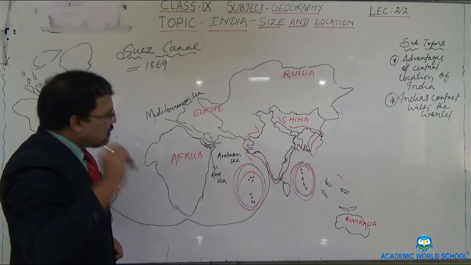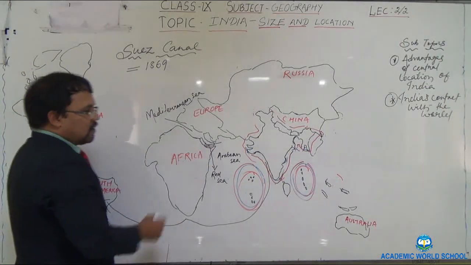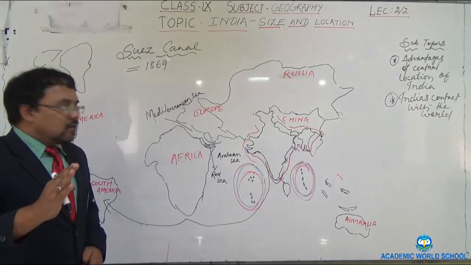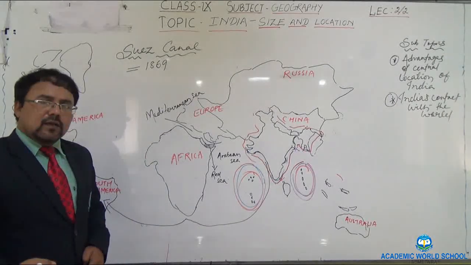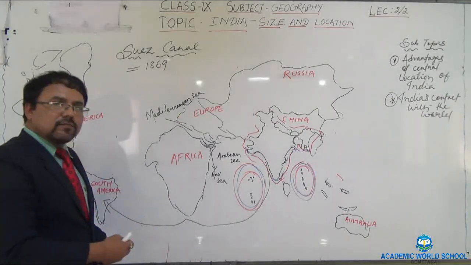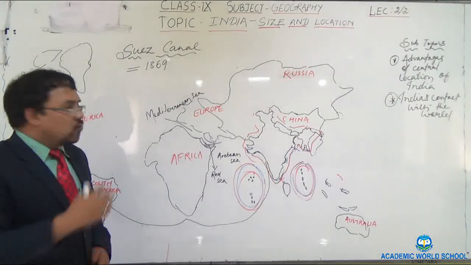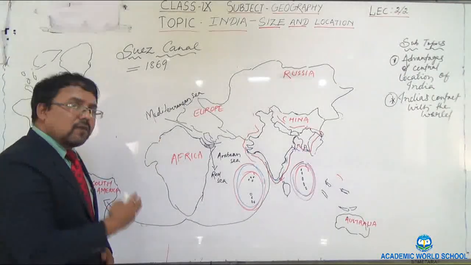And in 1869, what happened when this Suez Canal was opened here? Now one found it very easy to visit Europe or Africa. By covering a few kilometers, one could visit Europe and Africa very easily.